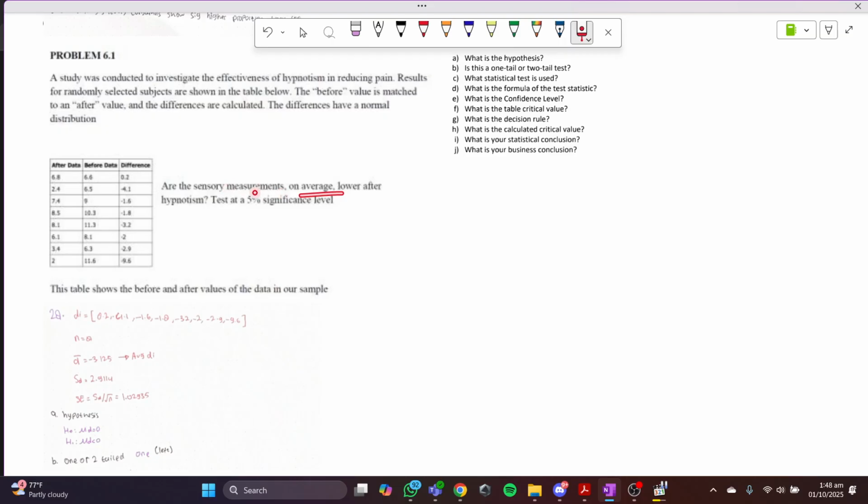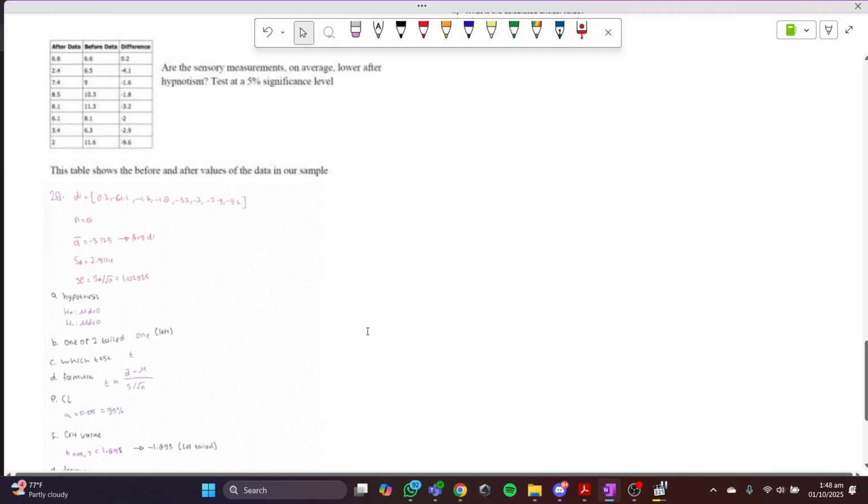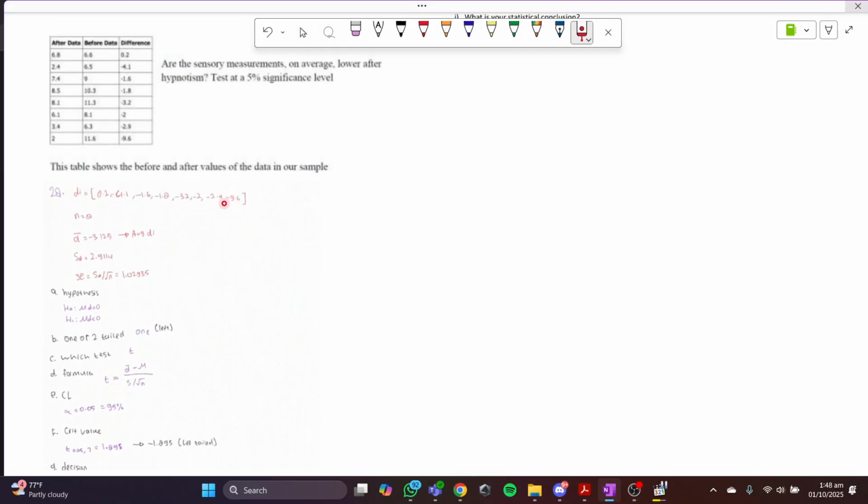Oh, sorry, the hypothesis. It is lower, so it's going to be one tail to the left. Okay, so what's given: the i here is the difference. I was just writing it down here, and n is the number of data. D bar is basically like X bar, but it's for the difference, according to ChatGPT, the average difference, as you can see here.